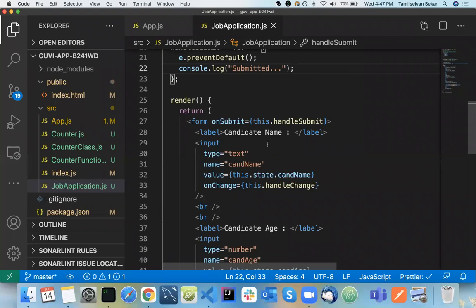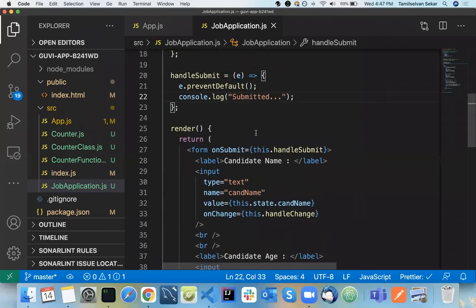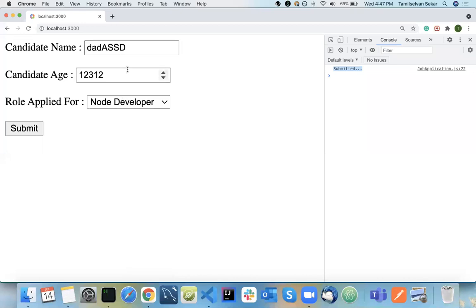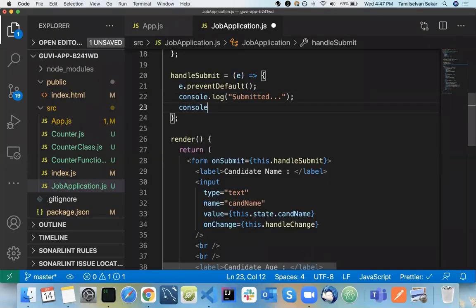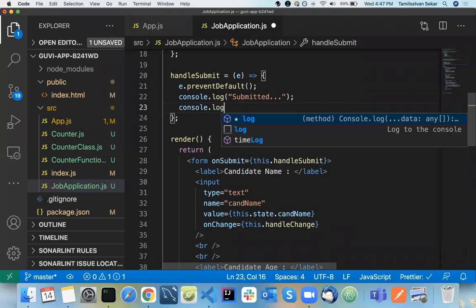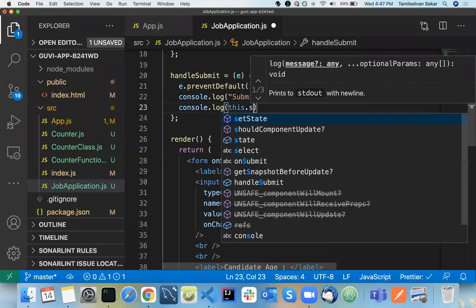Now, what is the advantage of controlled forms? That's the question here. On submit, whatever you type in your form will be available in your state, right? So we can directly print the state and see what form data we typed. Console.log of this.state.